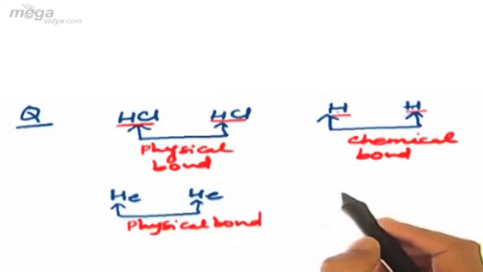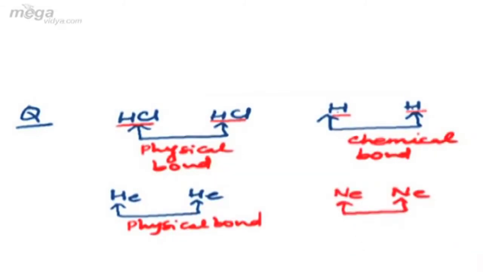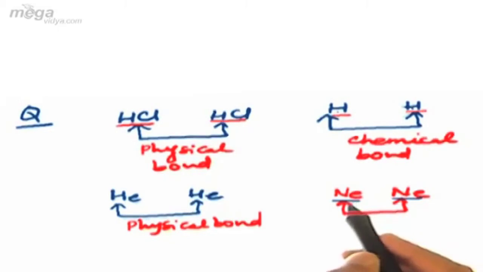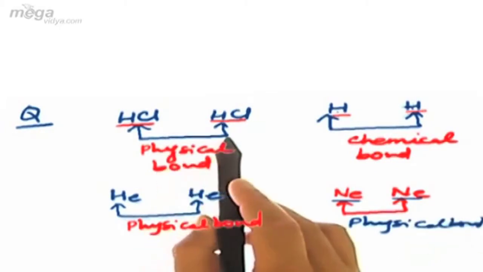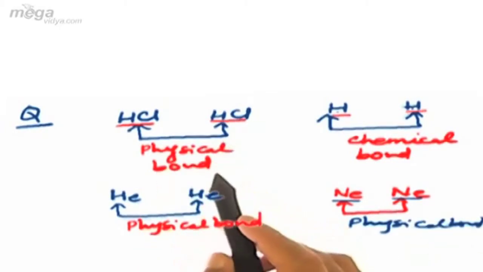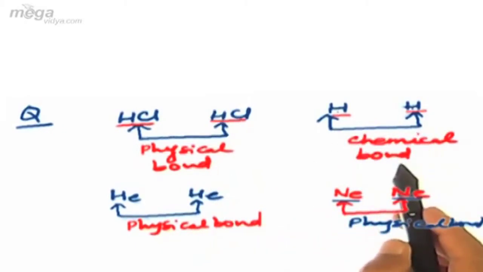Now moving ahead, let us discuss the nature of bonding between neon and neon atom. Again here both of the neon atoms are in their atomic state, but neon belongs to the inert gas family, that is zero group, where the elements have inert gas configuration. So similar to helium, it will also possess physical bonding. So if the two species are in their molecular state, they will undergo physical bonding. If they are in their atomic state, they will undergo chemical bonding.